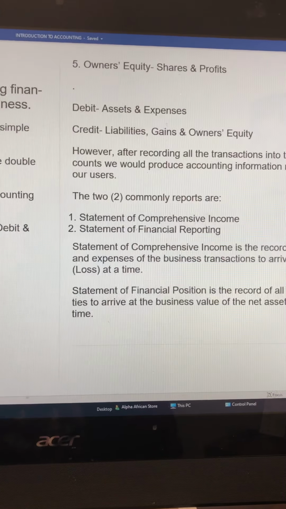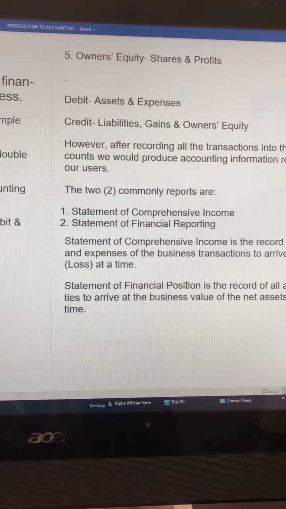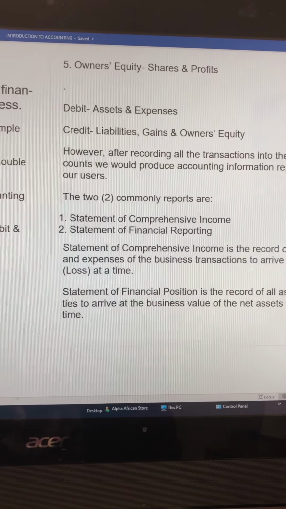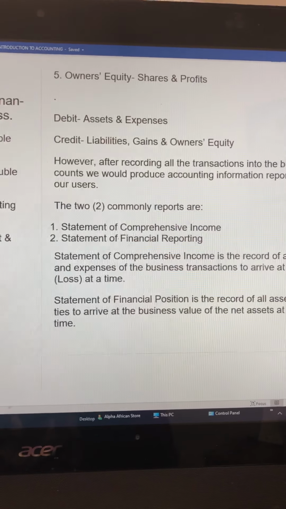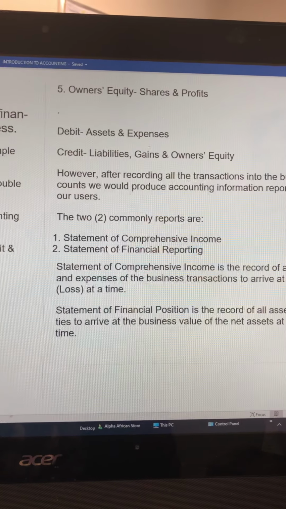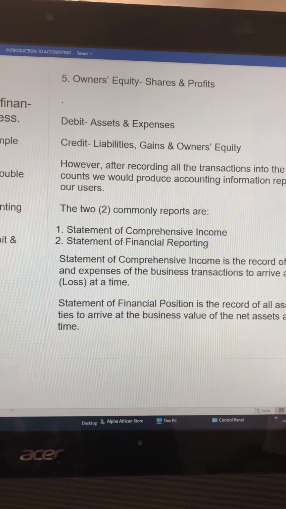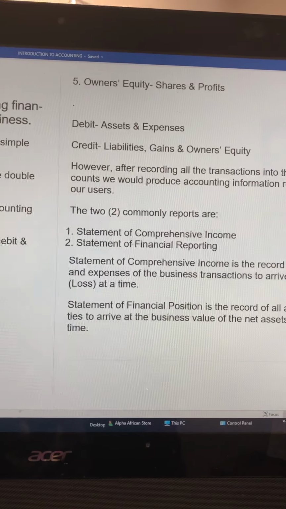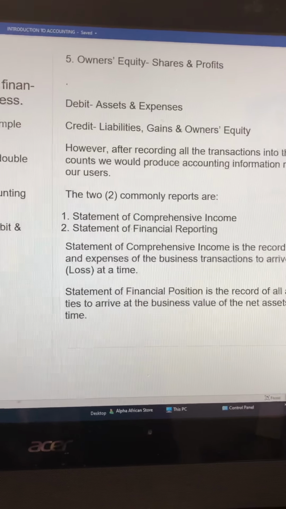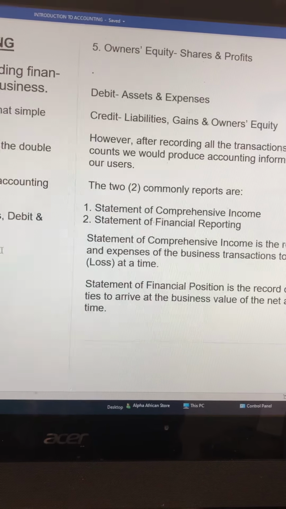However, to do the double entry, as I've said earlier, every debit entry must have a corresponding credit entry. So the debit side that we are going to keep record of is the assets. Once we put an entry in the asset, that means the asset has increased. And when we put a credit on the liability, that means the liability too has increased.